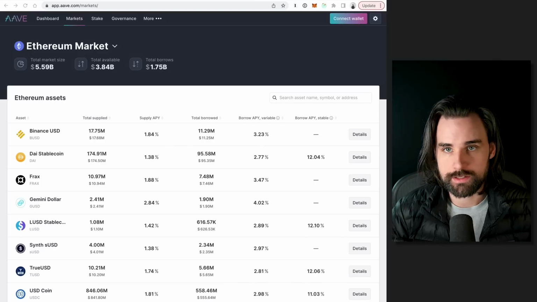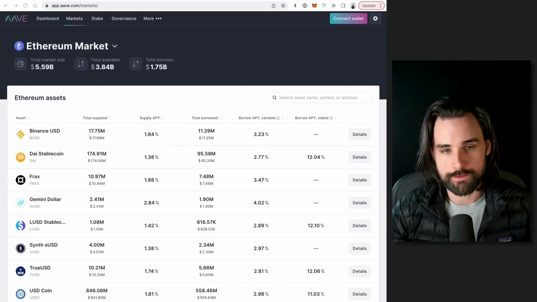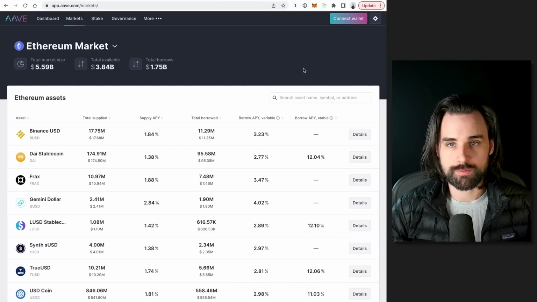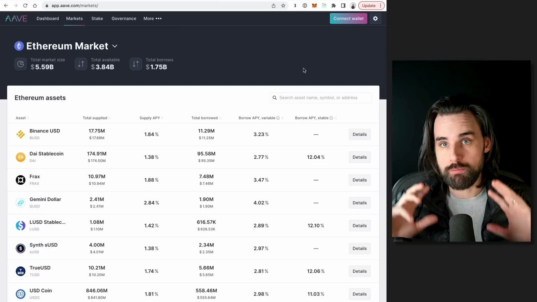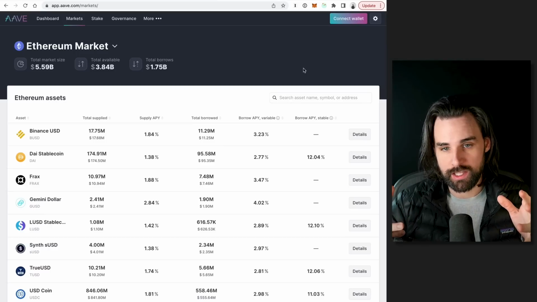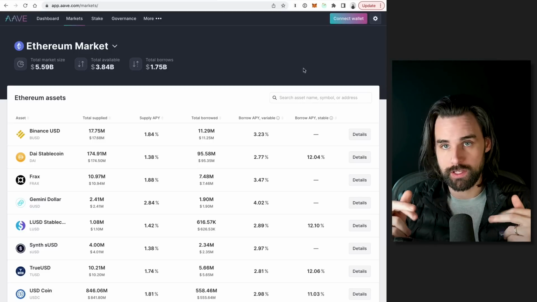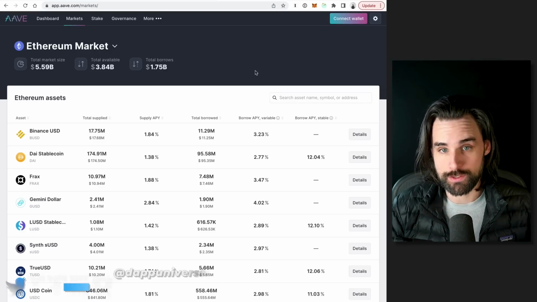All right, so next let's talk about what is yield farming in the first place. So this is basically where you take cryptocurrency and you park it into a decentralized application, a DeFi app that's powered by smart contracts, and it pays you passive income just by giving your money to the protocol because they need funds in order to operate.